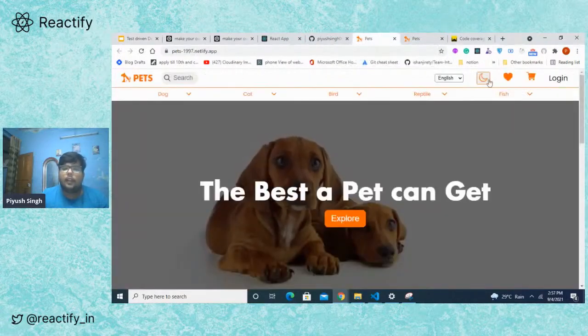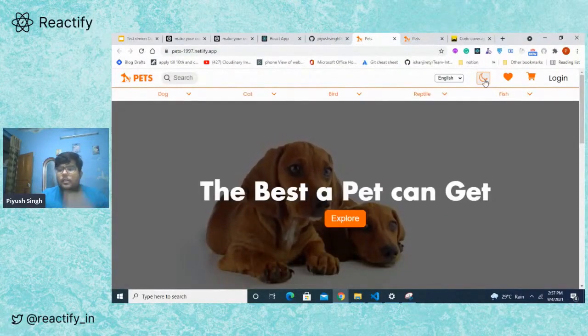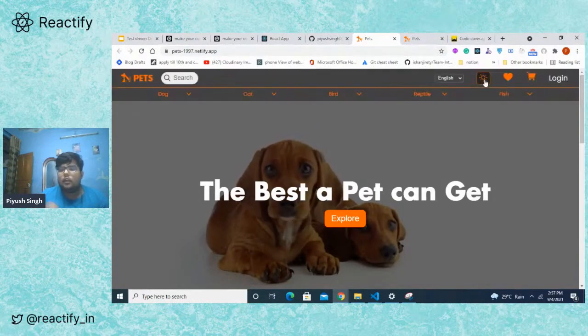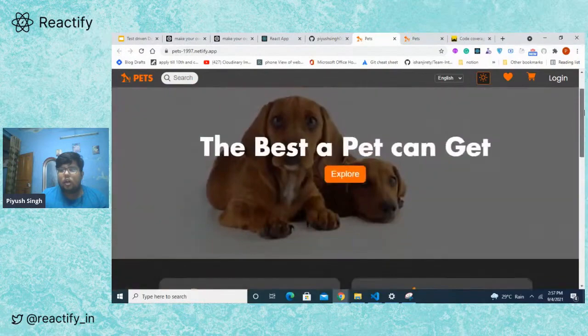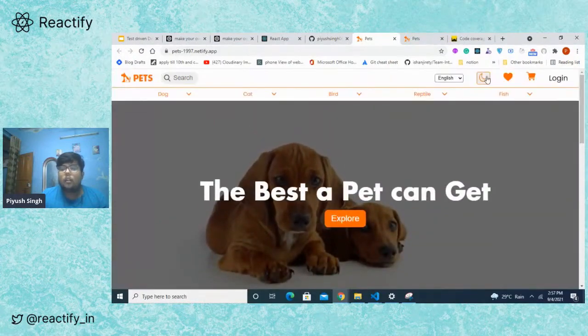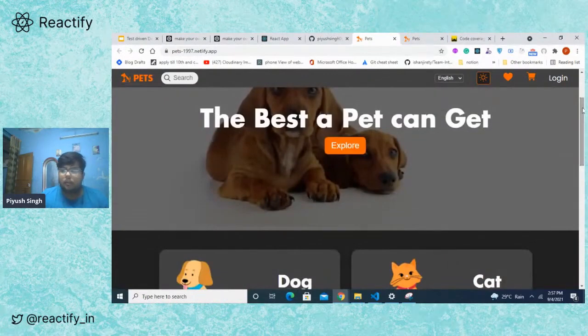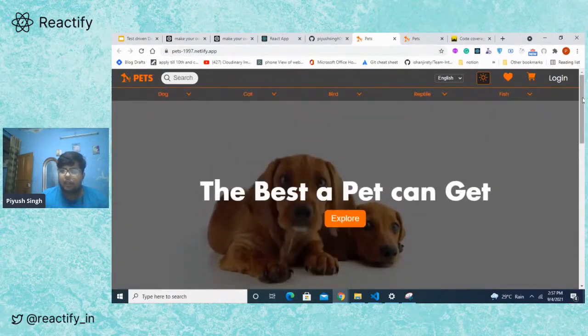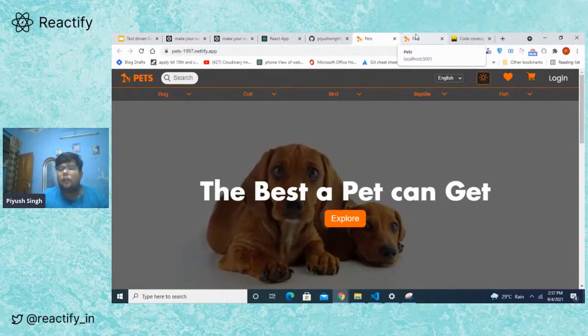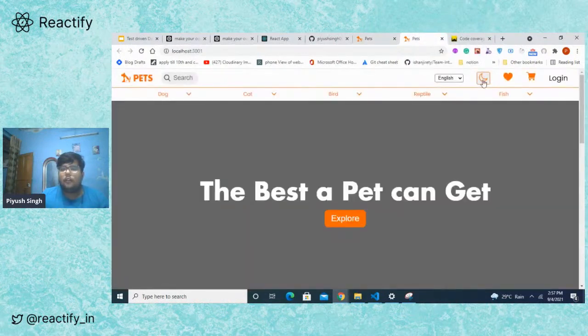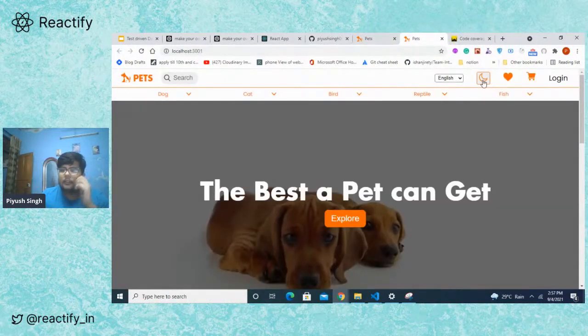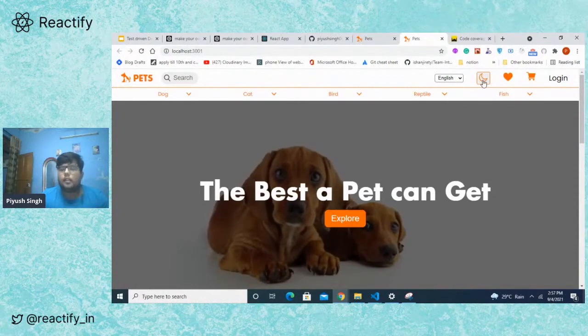What I have done here is create an e-commerce app with a toggle functionality for themes. As you can see, you can toggle your theme via this toggle button. This is a live production app hosted on Netlify as of now. Now I have a local version of it, where I have disconnected this toggle button functionality.